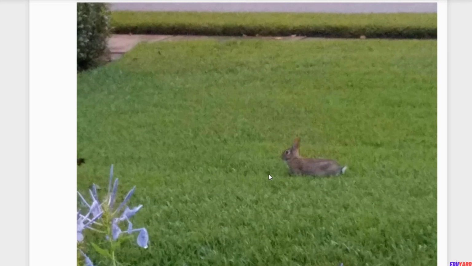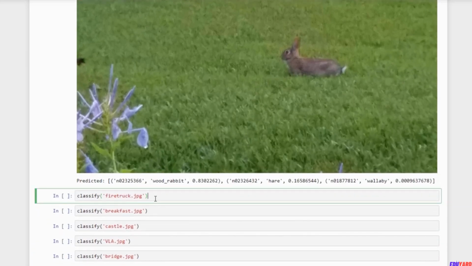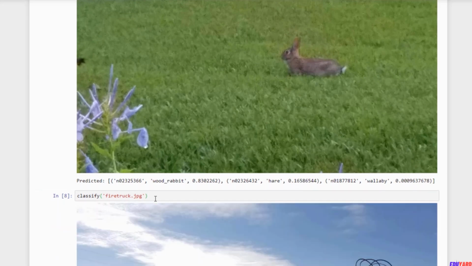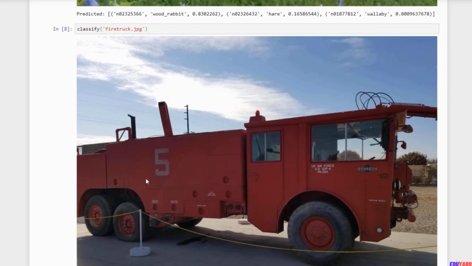Imagine this scaled down to 224 by 224. There's really not going to be a lot of information there. It still figured out that that's a rabbit. How about a fire truck? Here's a picture of a fire truck, and this is not a normal fire truck.